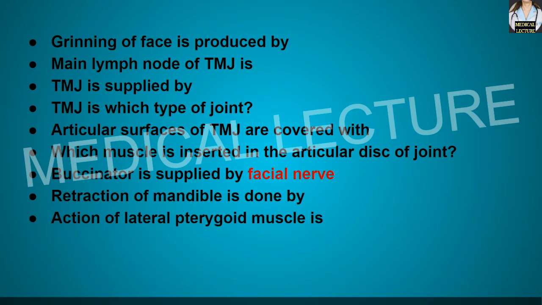Retraction of the mandible is done by which muscle? By the temporalis muscle. The action of the lateral pterygoid muscle is the opening of the mouth.